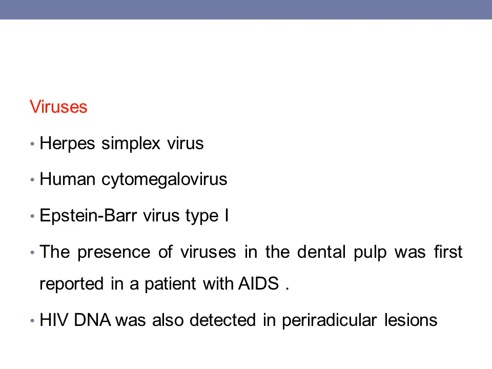Now how are these viruses responsible for causing the endoperio lesion? Whenever there is an active infection in the periradicular tissue, there is production of an array of cytokines and chemokines. These cytokines and chemokines are the inflammatory mediators. They induce immunosuppression and are responsible for causing tissue destruction. Because of activation of inflammatory cells in the periradicular tissue by herpes virus, there will be an impaired host defense mechanism, and this will give rise to overgrowth of bacteria, which is seen in the periodontal lesion. So in this way the viruses are responsible for causing the endoperio lesion.